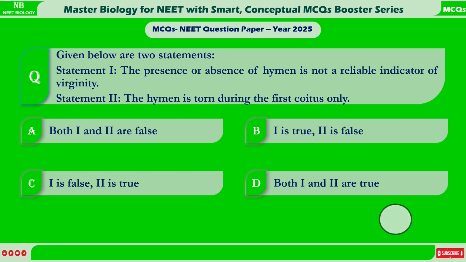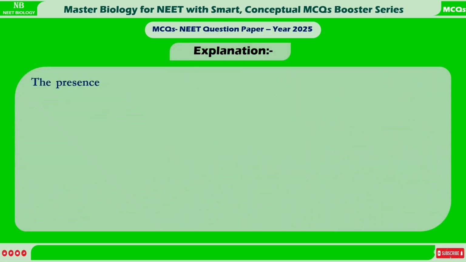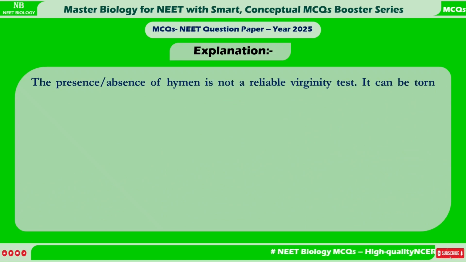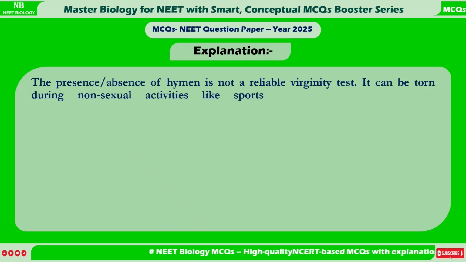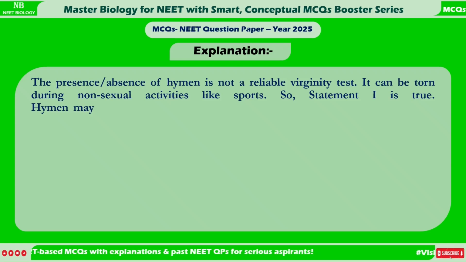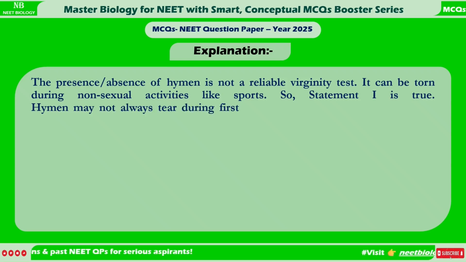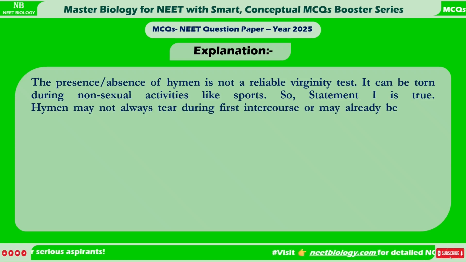Correct answer is B. Statement 1 is true, statement 2 is false. The presence or absence of hymen is not a reliable virginity test. It can be torn during non-sexual activities like sports. So, statement 1 is true. Hymen may not always tear during first intercourse or may already be torn. Statement 2 is false.